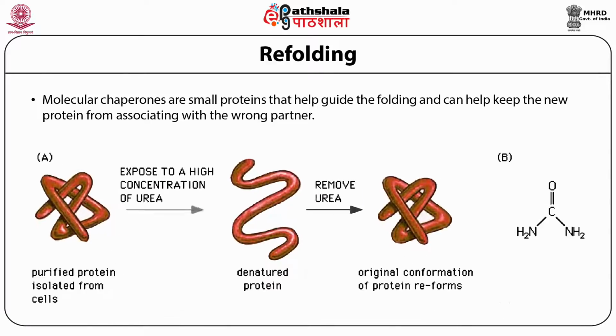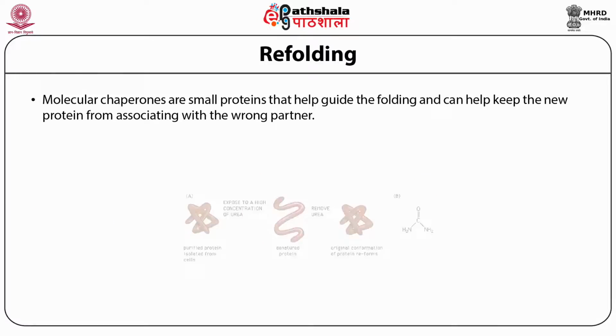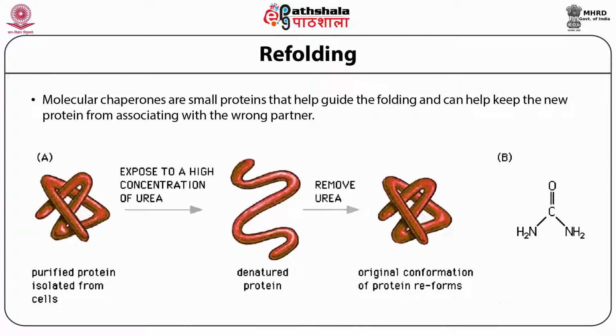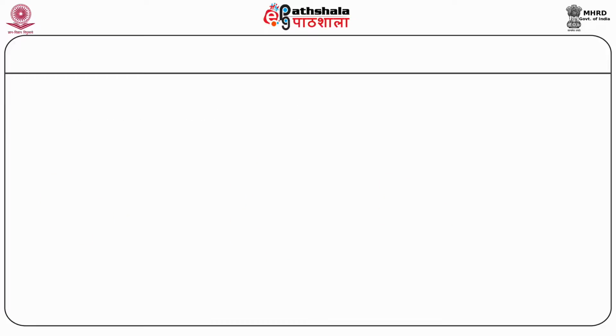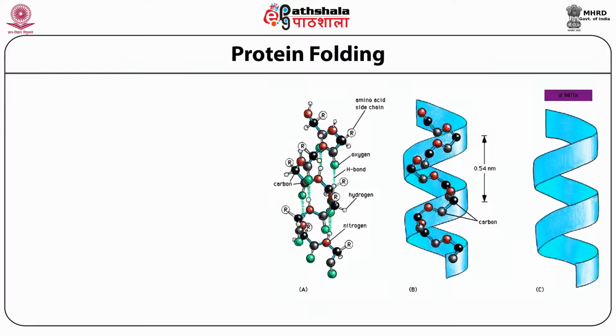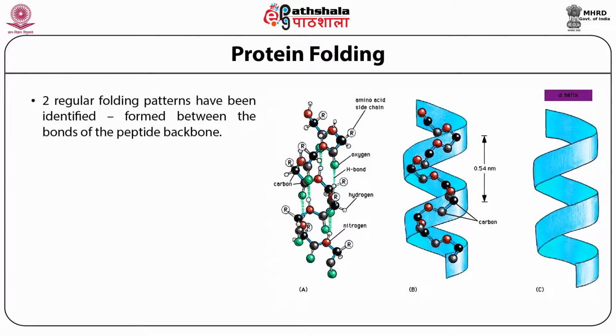If you remove the urea, the protein comes back to its original conformation, that is protein refolding. Addition of a small chemical substance may also make this refolding happen. Regular folding patterns have been identified in proteins, formed between the bonds of the peptide backbones.